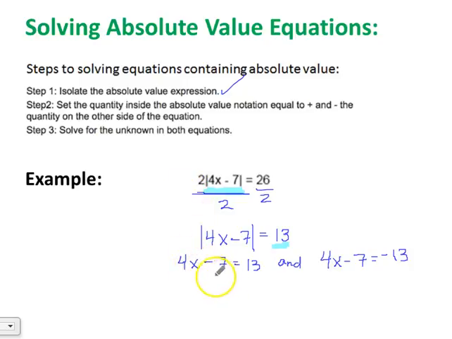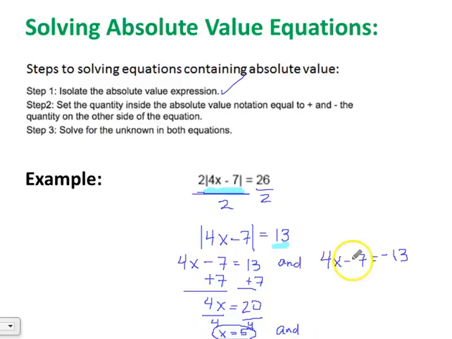I'm going to do the equation on the left side first. So we always start with adding 7 to both sides. We've got 4x equals 13 plus 7 is 20. Our next step is dividing each side by 4. And I'm going to get x equals, I'm running out of space, 20 divided by 4 is 5.